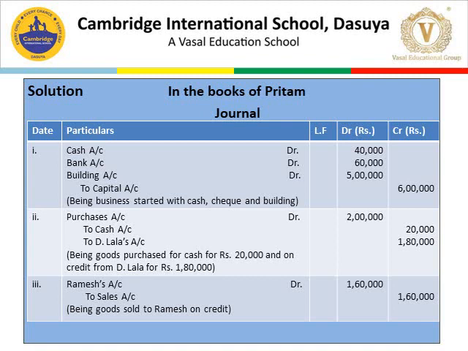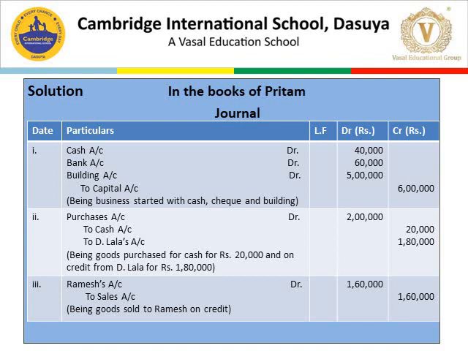So increase in liability is also credited. This journal entry is purchases account debit 2 lakh, to cash account 20,000, to D Lala's account 1 lakh 80,000. Narration is: being goods purchased for cash rupees 20,000 and on credit from D Lala for rupees 1 lakh 80,000.